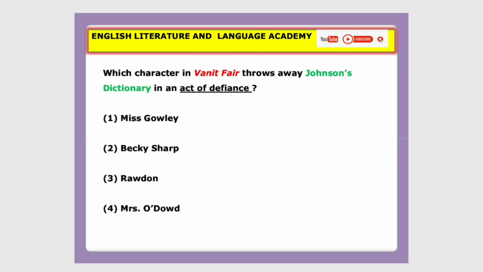Which character in Vanity Fair, it is a novel, please remember, throws away Johnson's dictionary? So here we have the reference of Johnson's dictionary in the novel Vanity Fair. This novel was written by William Makepeace Thackeray.